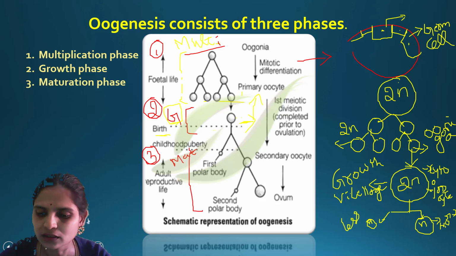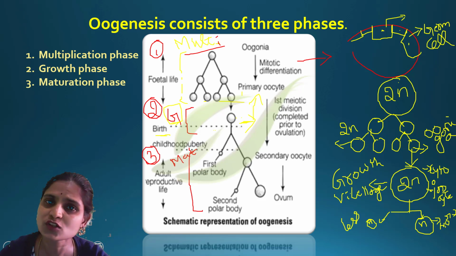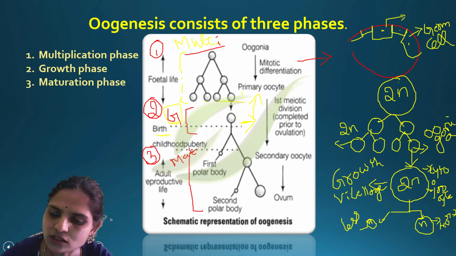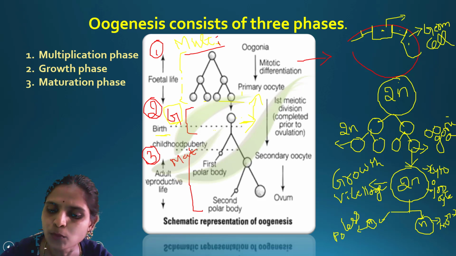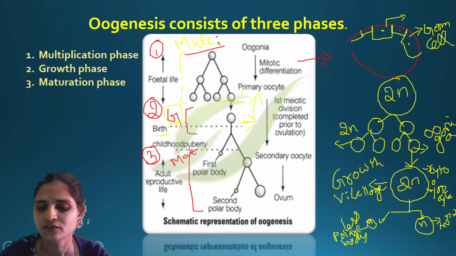That is why this cell is very small, and this small cell is called the polar body. The large one, having more cytoplasm, is called the secondary oocyte.